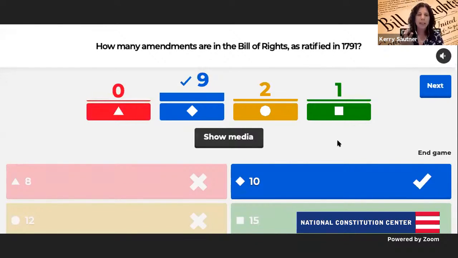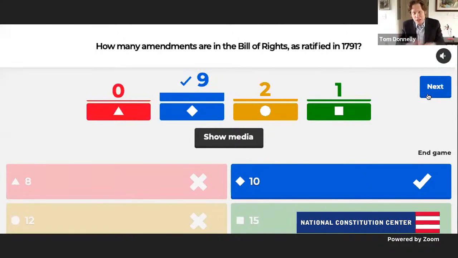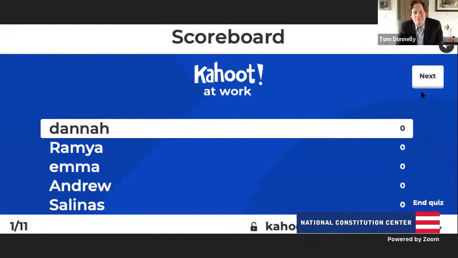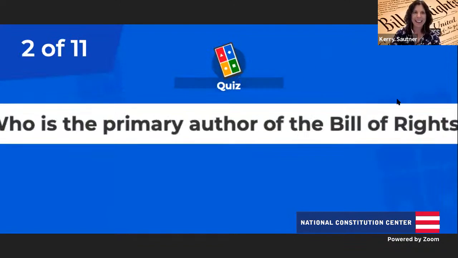Tom, 2 people picked that kind of brown yellow color at 12. Why is 12 a significant number for the Bill of Rights? Well, at the time, we sent 12 potential amendments to the states for ratification. And in 1791, they only ratified 10 of them. So you get half credit for that one, we're going to say.